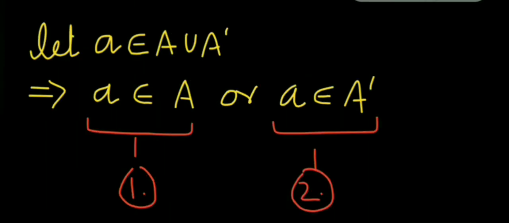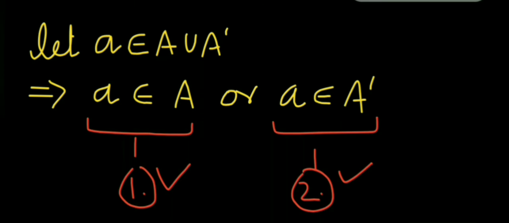So let us start from a belonging to A union A prime. By expanding the union, we can write either a belongs to A or a belongs to A prime. We will be having two cases, and both cases will contradict the statement we have assumed.